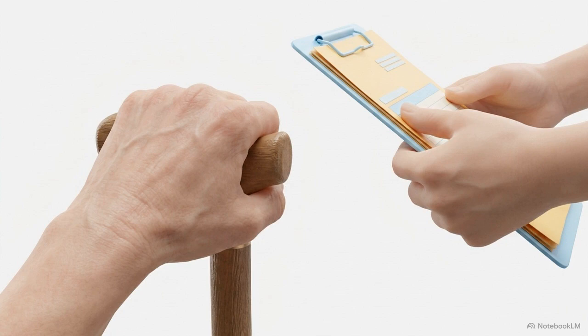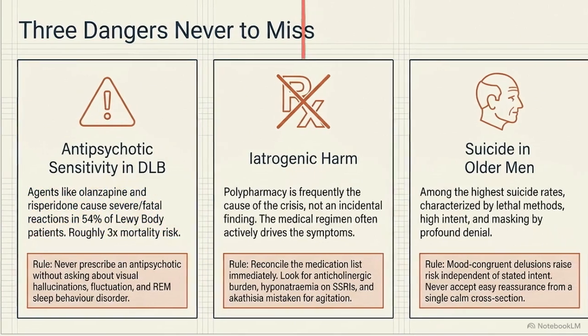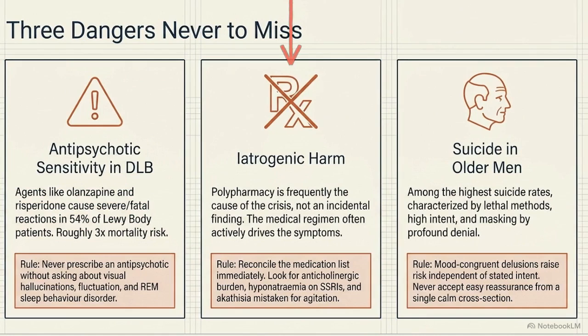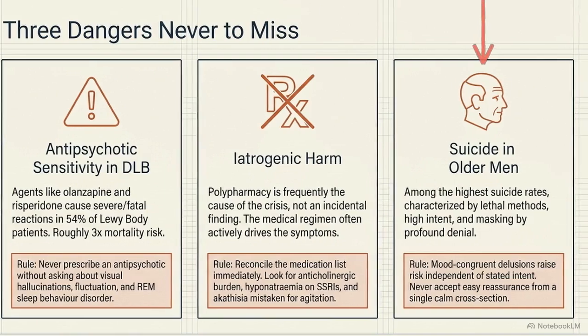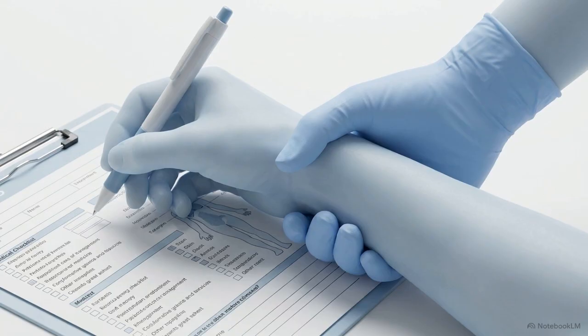Clinicians check 3 life-threatening dangers. First, dementia with Lewy bodies. Standard antipsychotics cause a 54% rate of fatal reactions. Second, iatrogenic harm. Interacting prescriptions often drive the crisis. Third, suicide in older men. High lethality and intent, frequently masked by profound denial. These 3 specific dangers prove that jumping to a psychiatric intervention without a thorough physical clearance is the highest risk path a clinician can take.